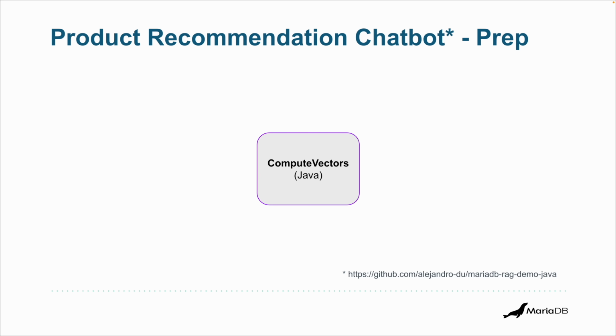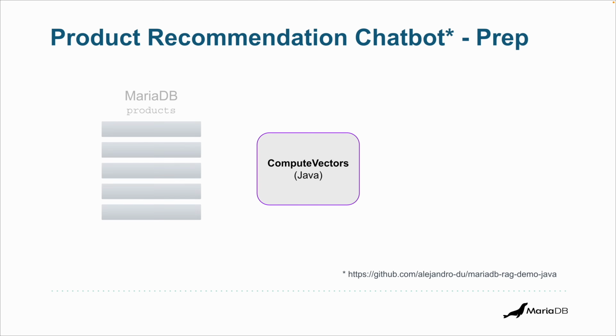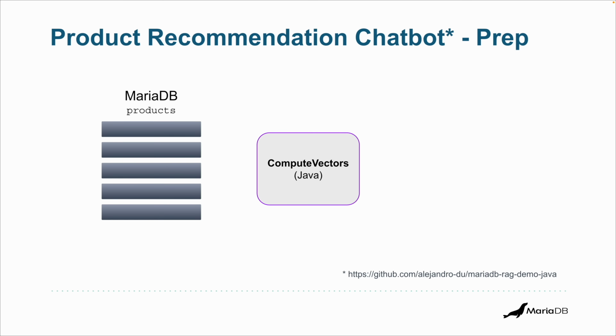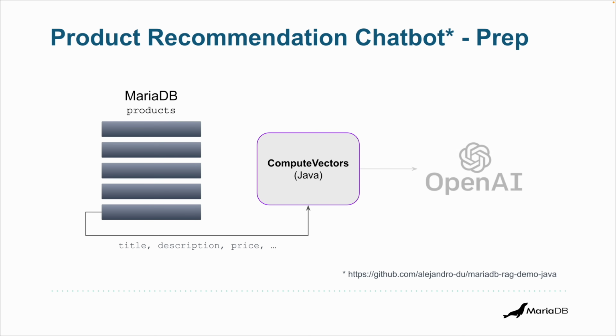Okay. So first, this demo has two programs. The first one is called Compute Vectors. And also we have a MariaDB database with this products table. The Compute Vectors program is going to take a product, more precisely the title, description, the price, and some other columns there. And it's going to send that to the OpenAI API, which uses the embedder.